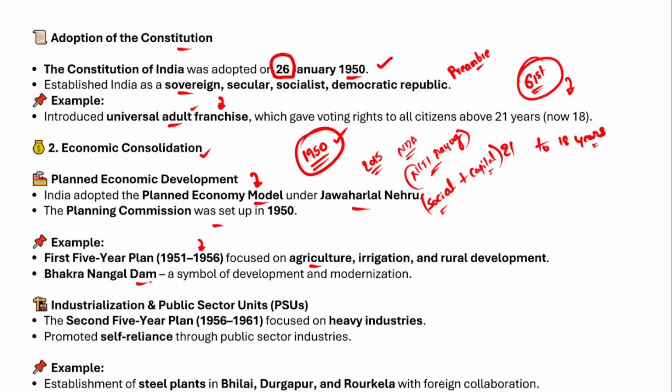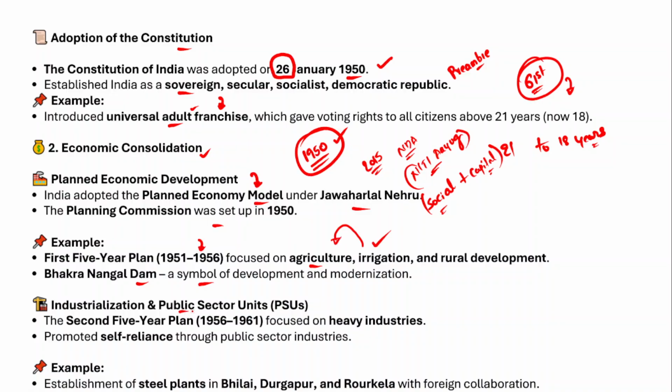In fact, the Bhakra Nangal Dam, so dams were called the temples, right? The modern temples, right? Therefore Bhakra Nangal Dam, Nagarjuna Sagar Dam, those dams were built, and they played a very important role in agriculture and the prosperity of the agriculture sector, right?